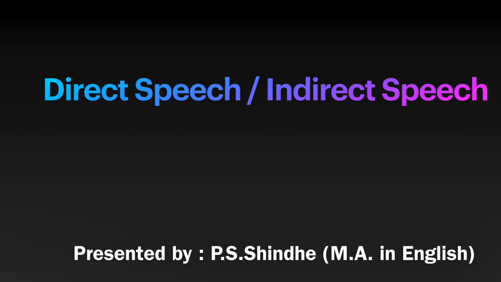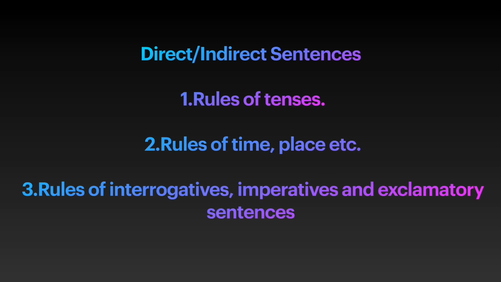Today I am going to show you how to convert a direct speech into an indirect speech. There are some rules related to direct and indirect speech. We have consolidated them into three groups for learning purpose, namely rules of tenses, rules of time, place, etc., rules of interrogatives, imperatives, and exclamatory sentences. Today, we will look into rules of tenses.